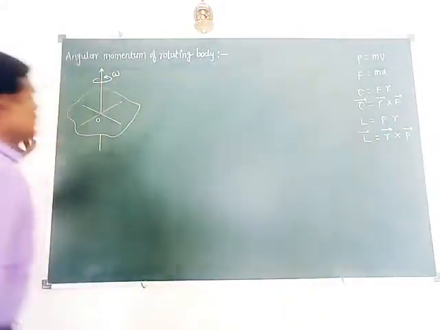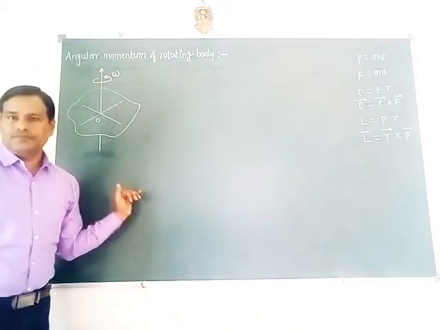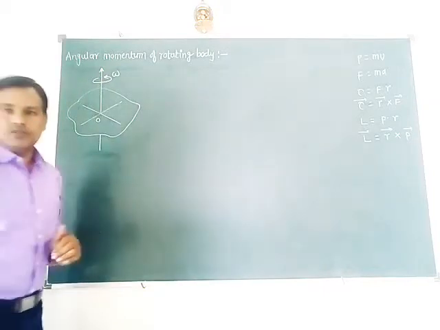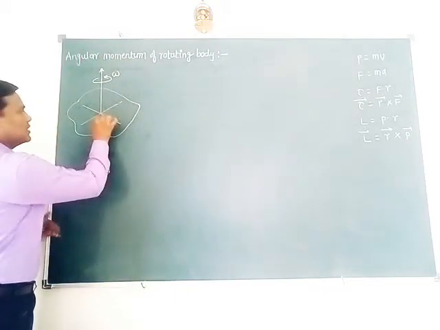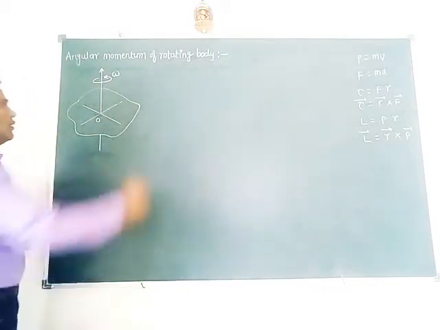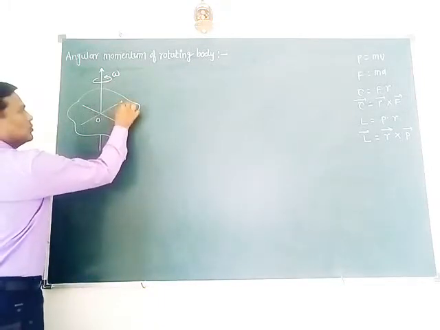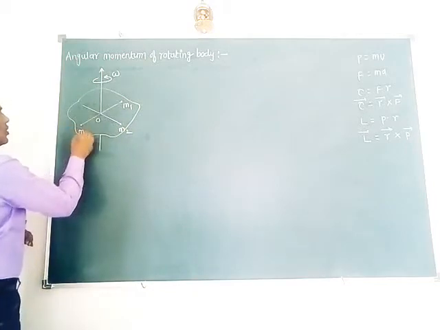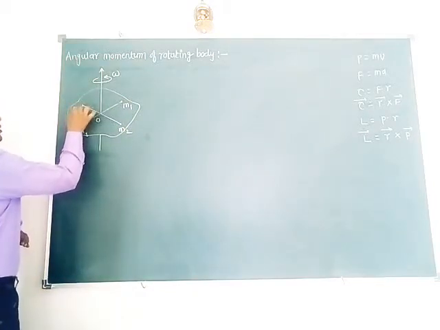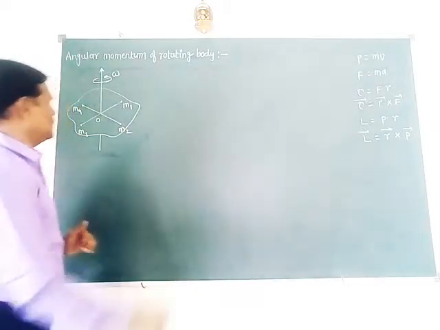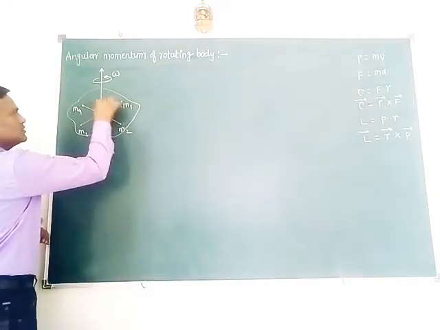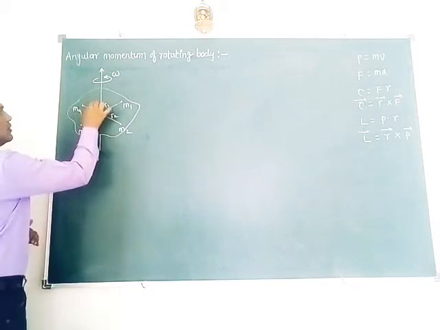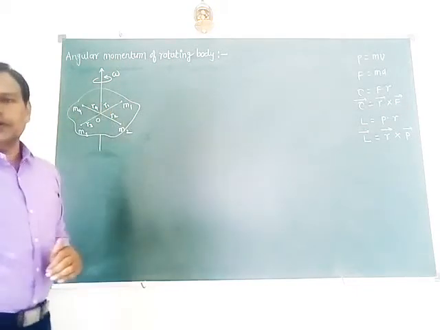Here consider a rigid body which is rotating with constant angular velocity omega about the axis passing through point O. Let this body consist of a number of particles of masses m1, m2, m3, m4, and so on. They are situated at distances r1, r2, r3, r4, and so on.